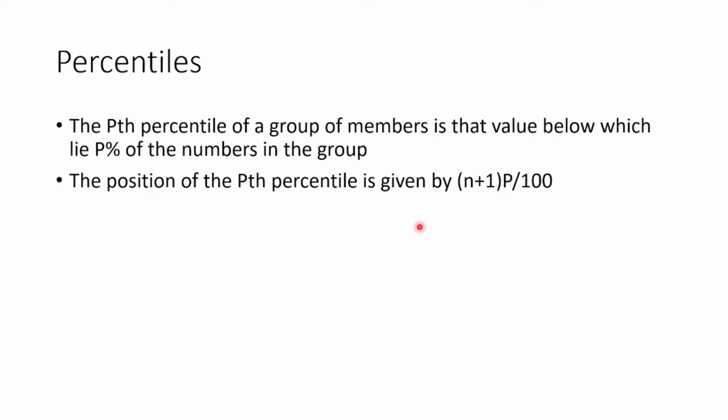Percentiles. The pth percentile of a group of members is that value below which lie p% of the members in the group. The position of the pth percentile is given by n plus 1 into p by 100.